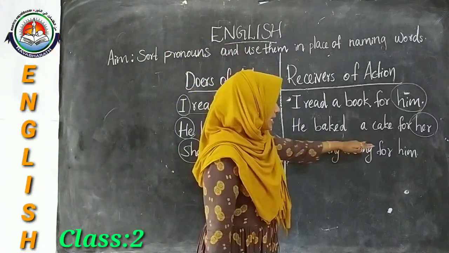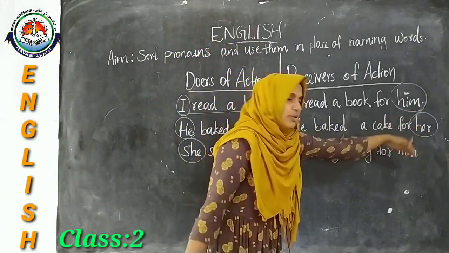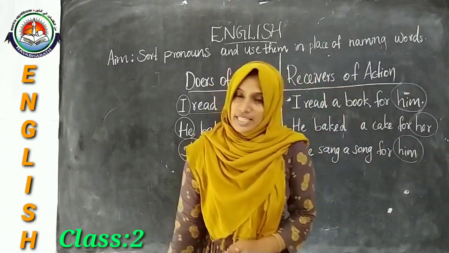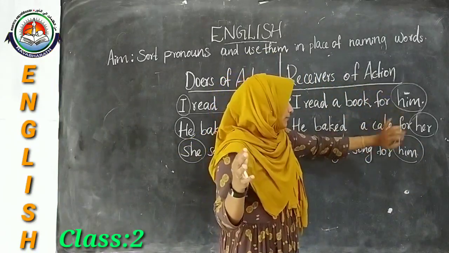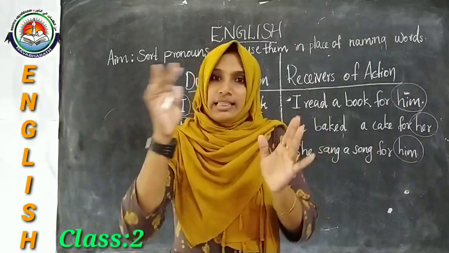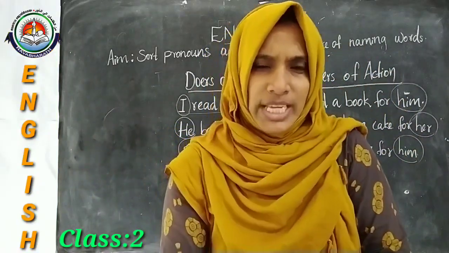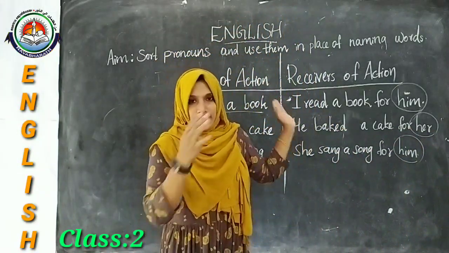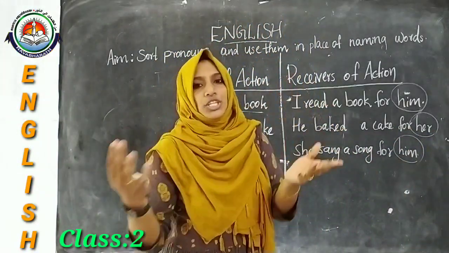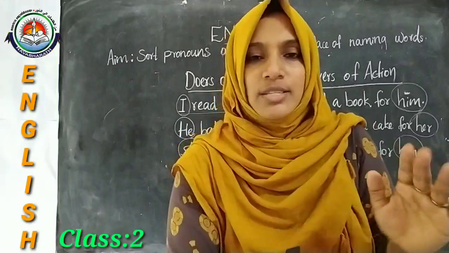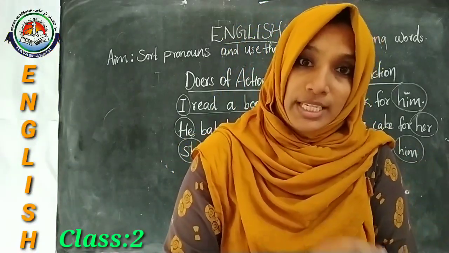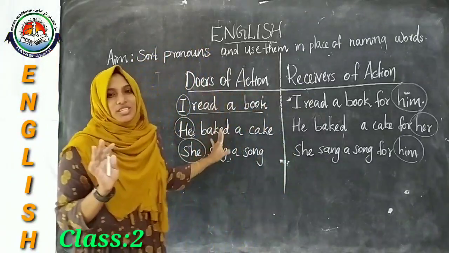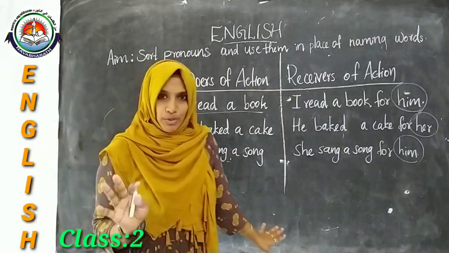Then she sang a song to someone, for him. So the word him is the receiver. The words like him, her, us, them, we are always using at the end of the sentences, and the pronouns like he, she, we, they, we are using at the beginning of the sentences. So dears, like this way you have to find out 2 more sentences and write them in your notebook.